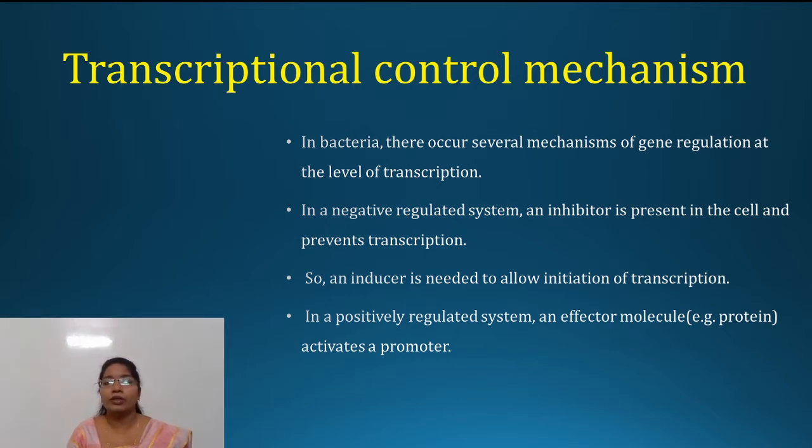In a negatively regulated system, a molecule called an inhibitor is present in a cell and it prevents further transcription. Whereas in a positively regulated system, an effector molecule, for example some kind of protein, activates a promoter, which results in a high level of transcription.